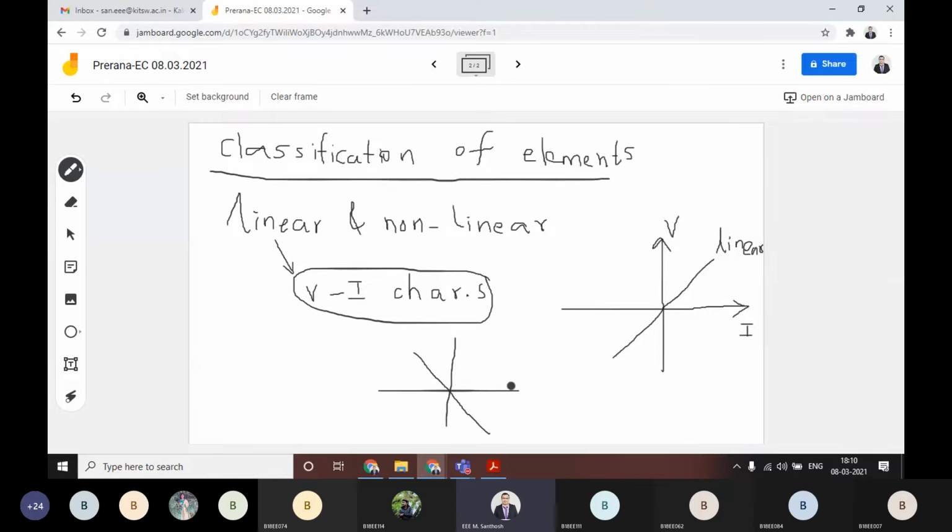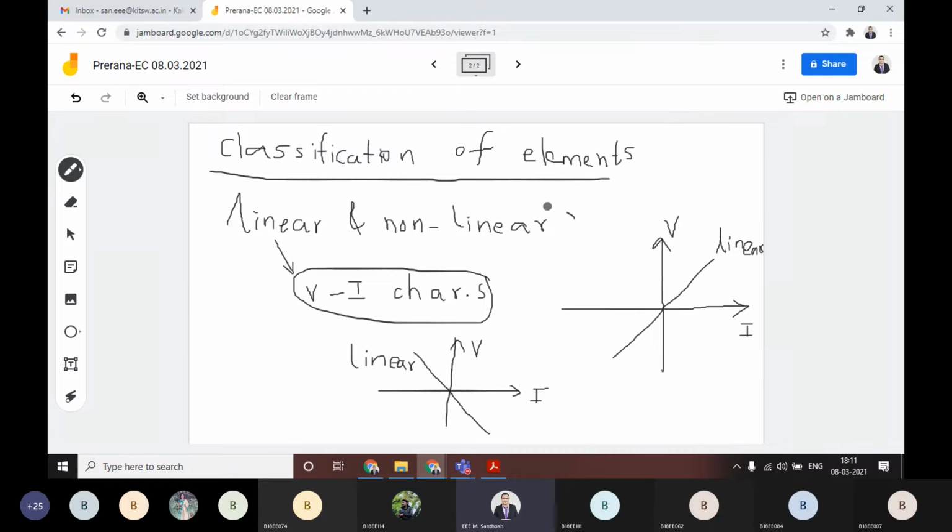The equation of this straight line is of the form y equals mx, which always passes through the origin, and such elements are called linear elements.